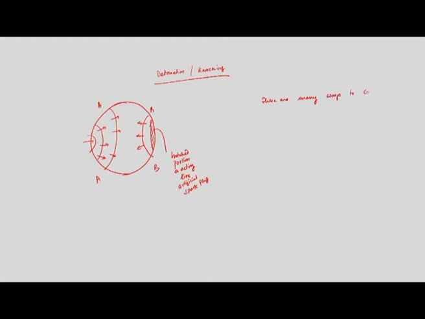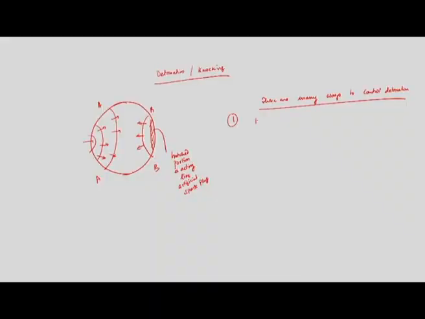to control detonation. What are the ways? Number one: if the main flame front speed decreases, detonation will be there, this is obvious. So, we increase the main flame front speed. If the main flame front speed increases, then the time required